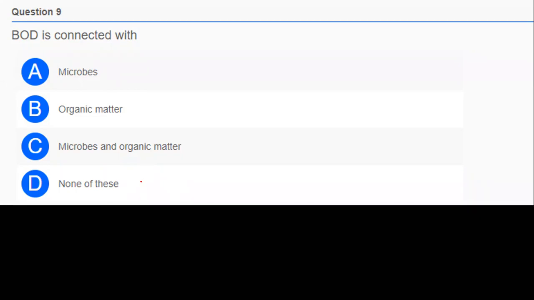Everyone tell the answers. Only one person has given me the right answer. Okay, I'll tell the answer. BOD is connected with microbes and organic matter. I have just shown you the graph, right? Microbes and organic matter is the correct answer.